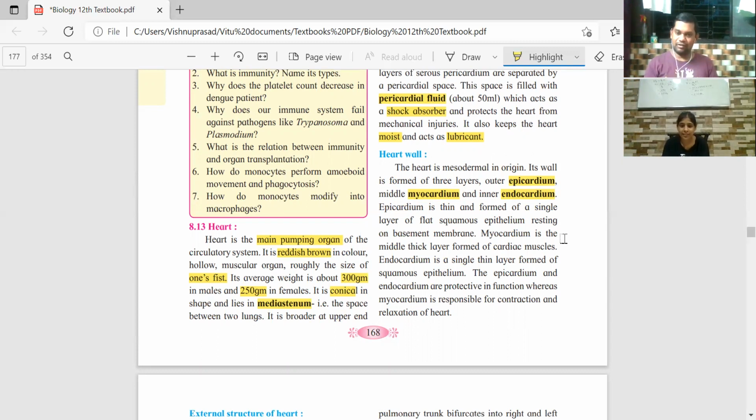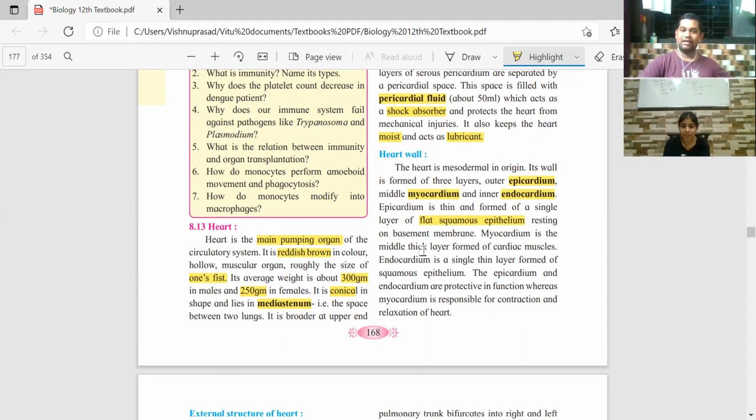These are the 3 layers of the heart wall. So what is the outermost? Epicardium. It's a thin layer and it just consists of flat squamous epithelium. You remember this? Squamous epithelium tissue, called pavement epithelium, simple flat cells resting on a membrane. Then myocardium, the word myo tells that it is made up of muscles. Myo means muscles.